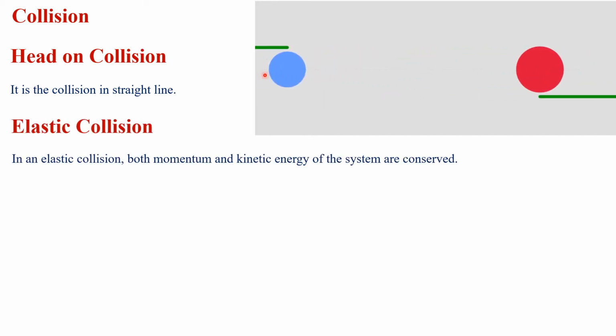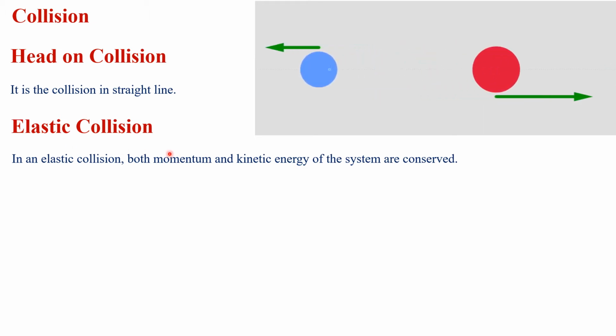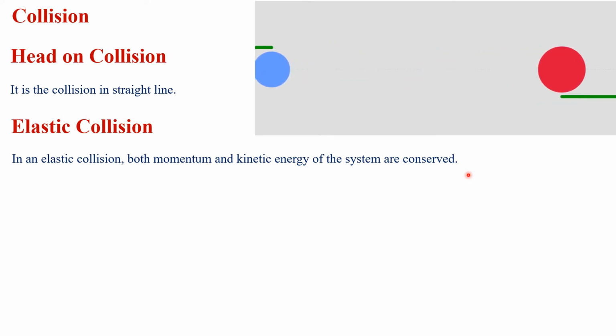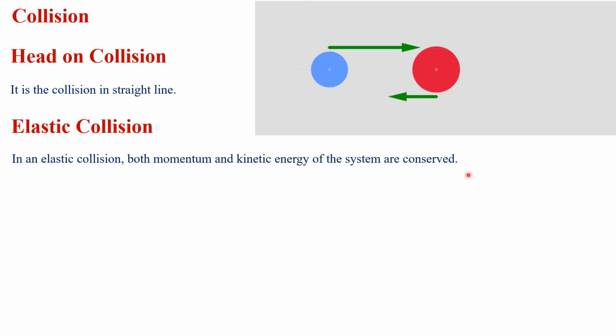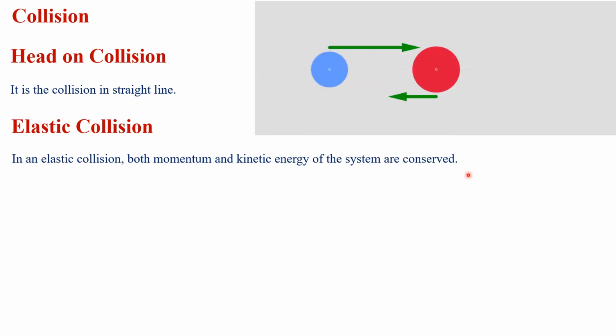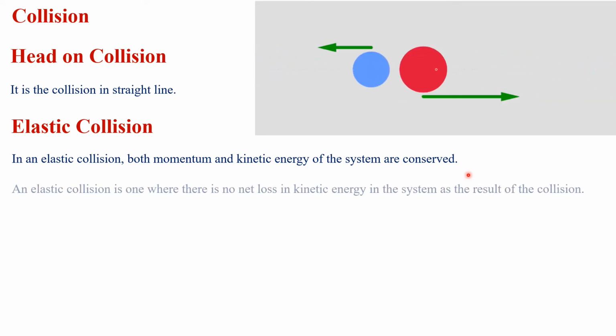In head-on collision, we have two types of collisions: elastic collision and inelastic collision. In an elastic collision, both momentum and kinetic energy of the system are conserved. Whenever objects collide with each other and their momentum and kinetic energy are both conserved after the collision, we call it an elastic collision.